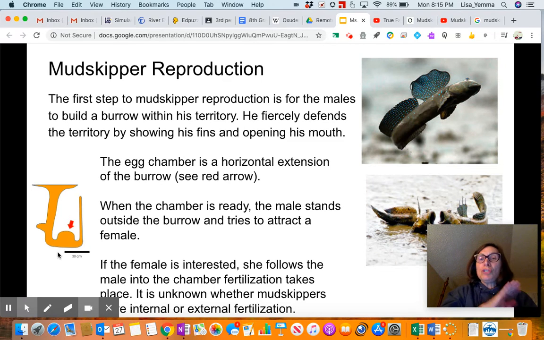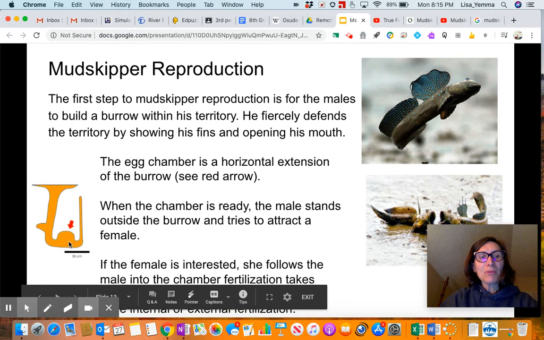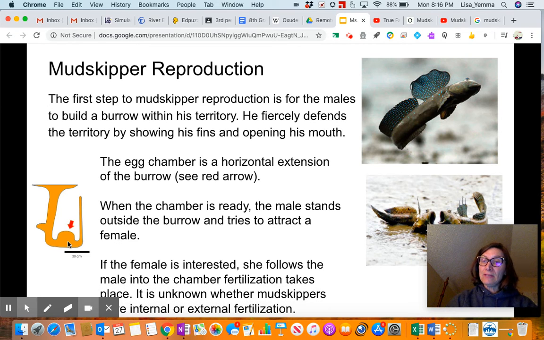That's what she's looking for, right? She really wants to pick a male that has the best mating displays, because if her babies inherit that, they're more likely to have more babies. So she gets down into this egg chamber part here, and we don't know. Does she deposit her eggs and then the male squirts his sperm on them, and now they're fertilized? Or do they have some sort of physical connection, so that there is internal fertilization, the eggs get fertilized inside her body, and then she lays them out? We don't know. And I love that we don't know.